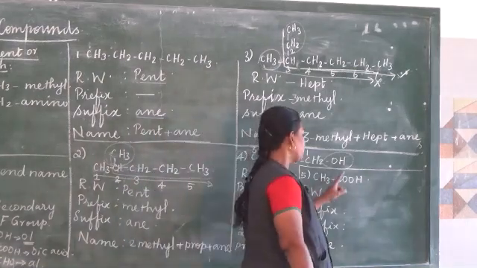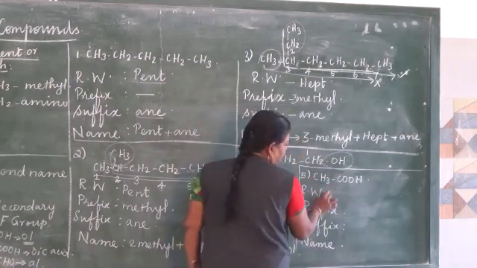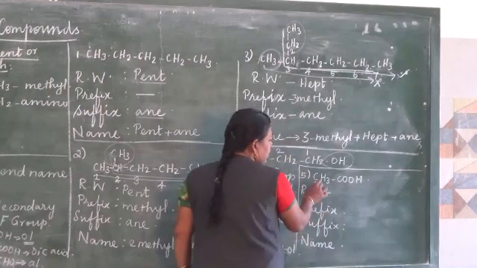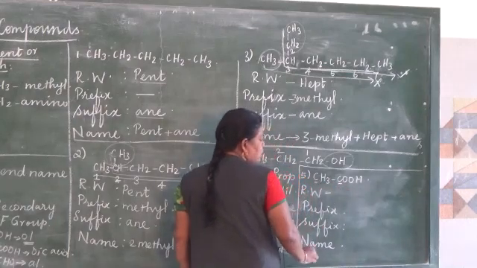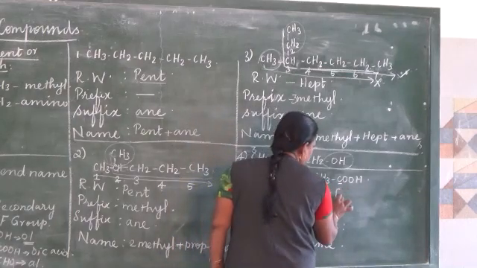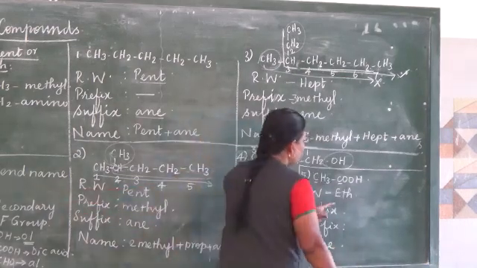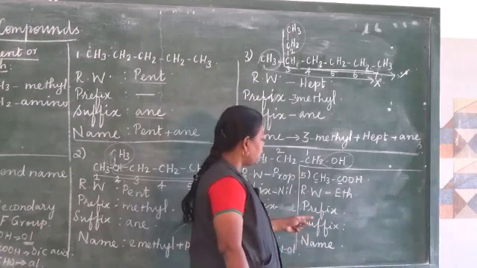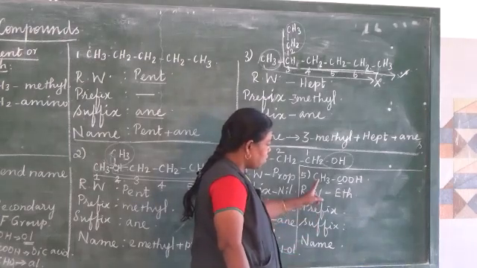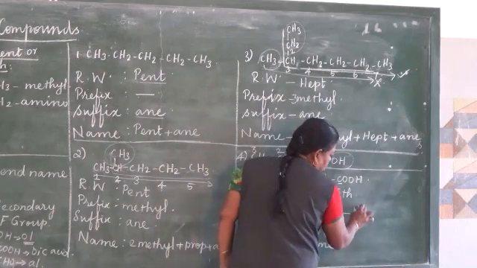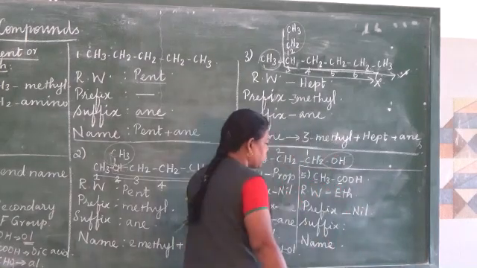And then look at this. First we have to go for the carbon skeleton, the number of carbon atoms. Here it contains 2 carbon atoms. So the root word eth is used. If there are 2 carbon atoms, the root word used for this is eth. And next we have to look for a prefix. There is no branch at all in this, so we need not worry about branch. There is no branch at all, nil.